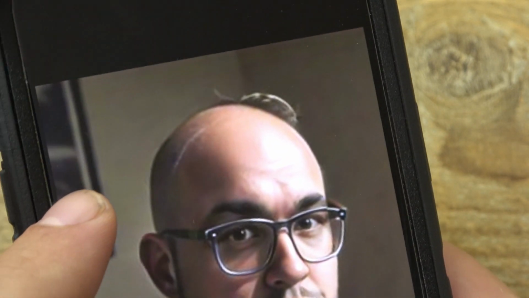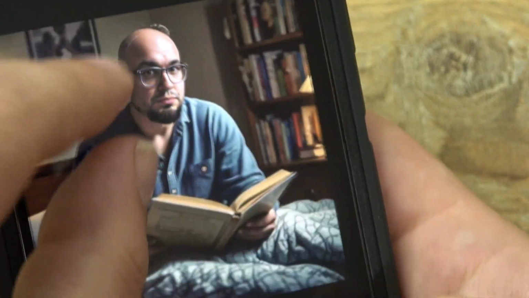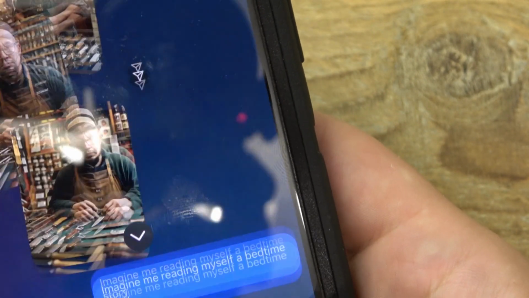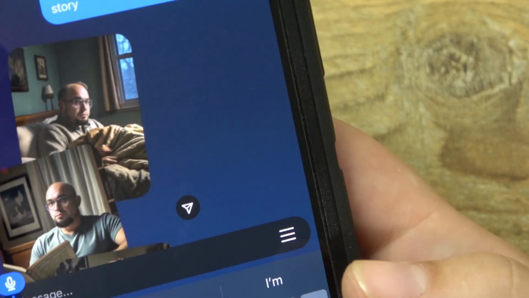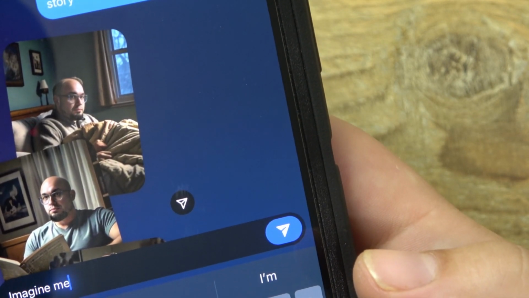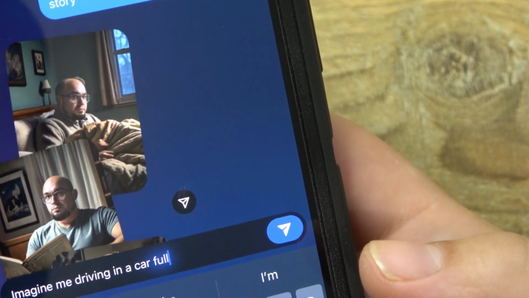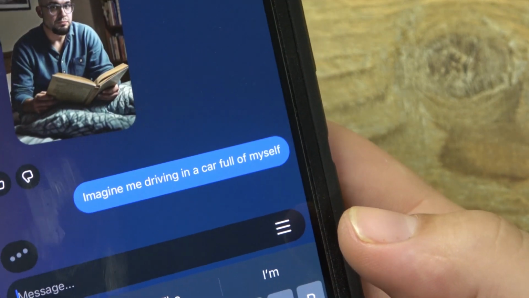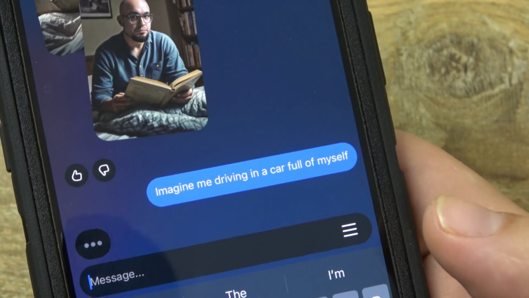What is that, like a wisp of hair? Okay, it's not really what I meant. I meant like multiple me. Imagine me driving in a car full of myself. There we go. I want a bunch of me's. See how they do that.